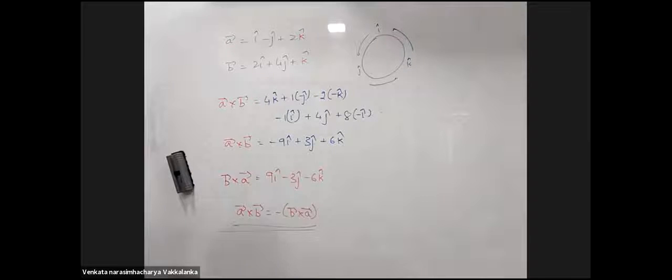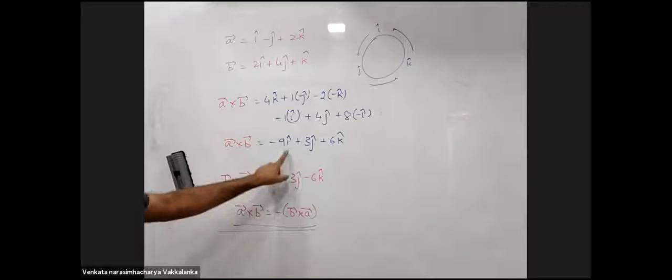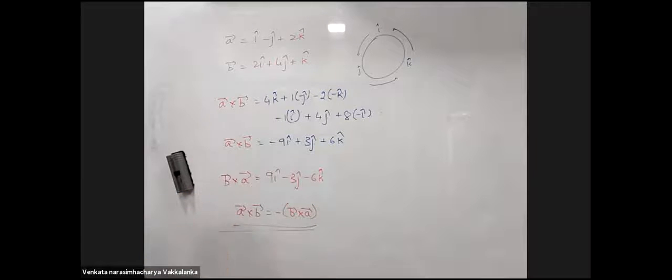Sir, so will the vectors A cross B and B cross A be anti-parallel? They are anti-parallel because they will be in opposite direction.